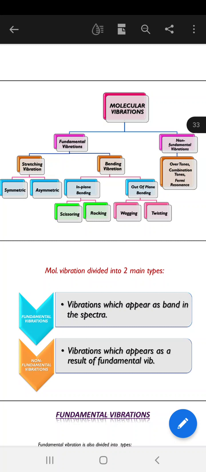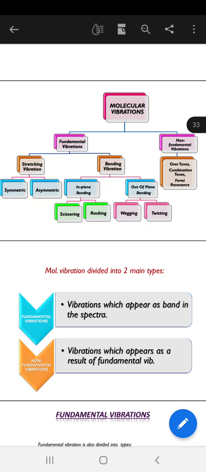Now molecular vibrations are of two types, that is fundamental vibrations and non-fundamental vibrations. Fundamental vibrations means those which appear as a band in the spectra. I have shown you the spectra in the last lecture. So, vibrations which appear as a band in the spectra. Now what are non-fundamental vibrations?